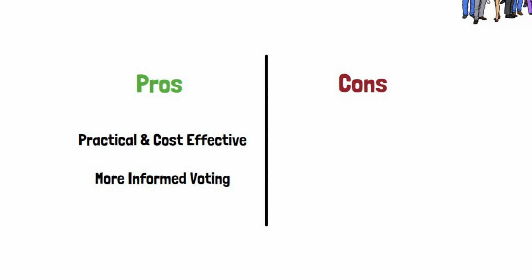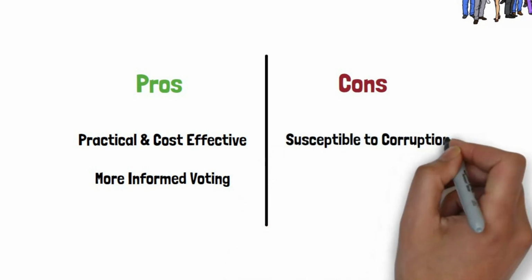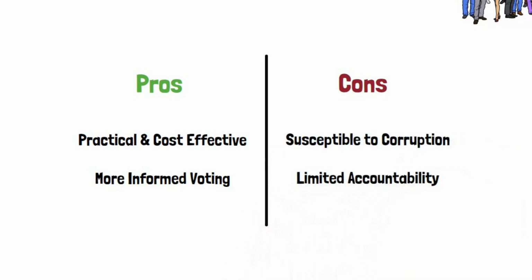However, it also comes with various major disadvantages. Firstly, the indirect nature of higher-level elections makes it highly susceptible to corruption. With a smaller pool of voters at each level, it's often easier for candidates to bribe or pressure the few officials who actually do vote. Second, it also results in limited accountability. Since higher-level representatives are not directly answerable to the public, this reduces ordinary citizens' influence on higher-level policies.